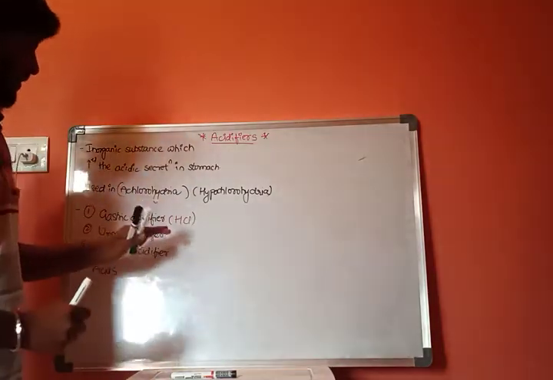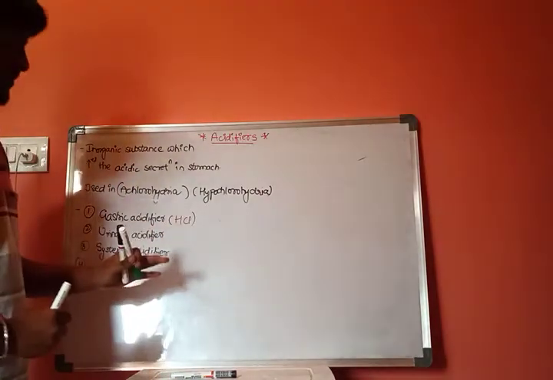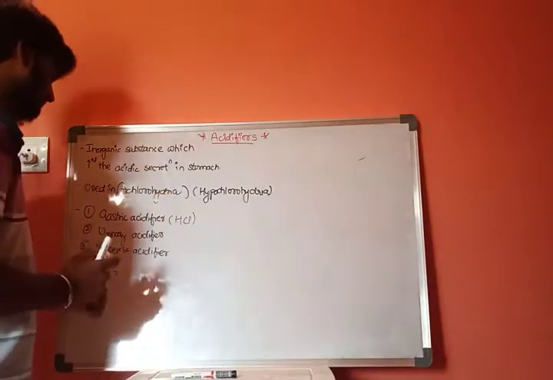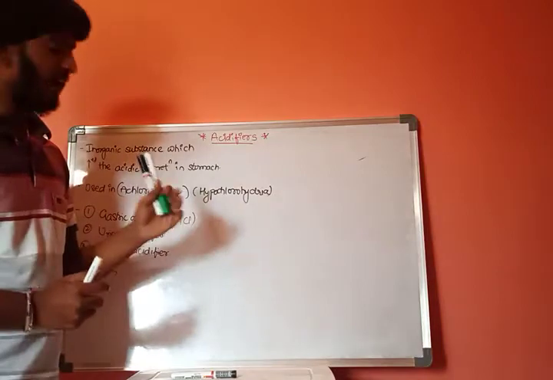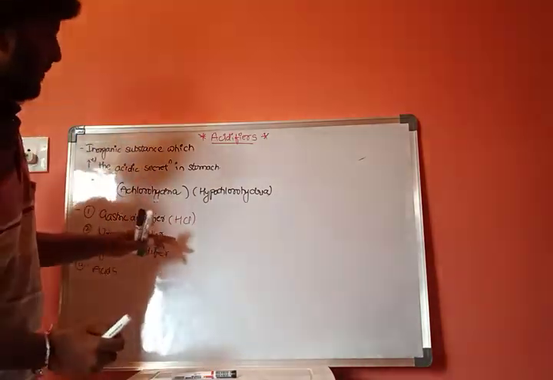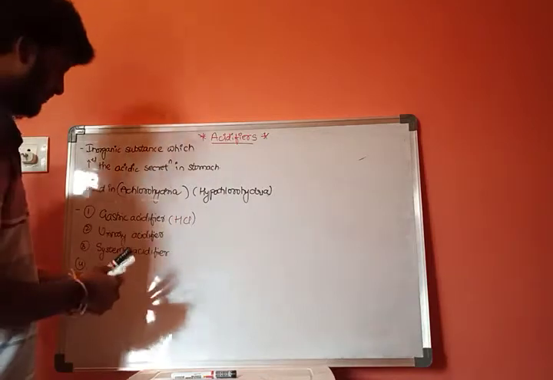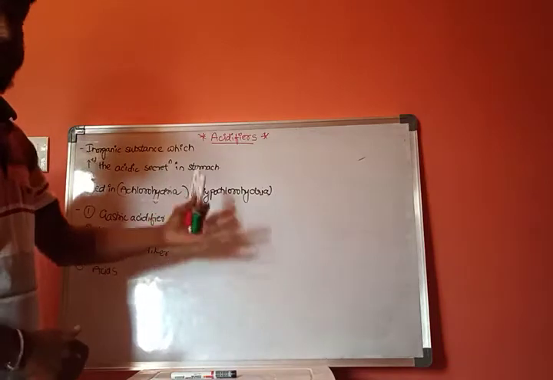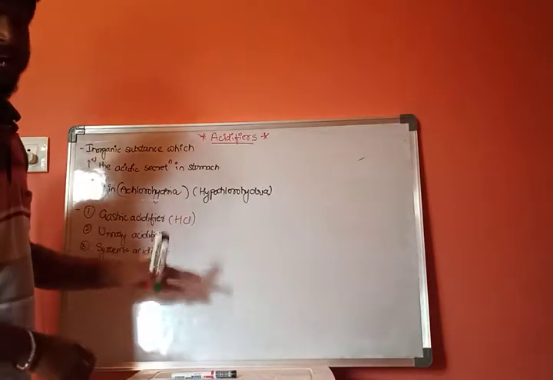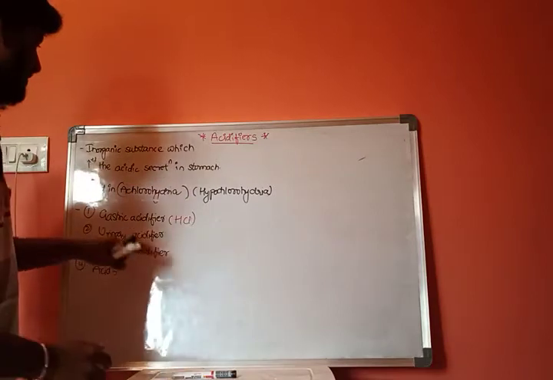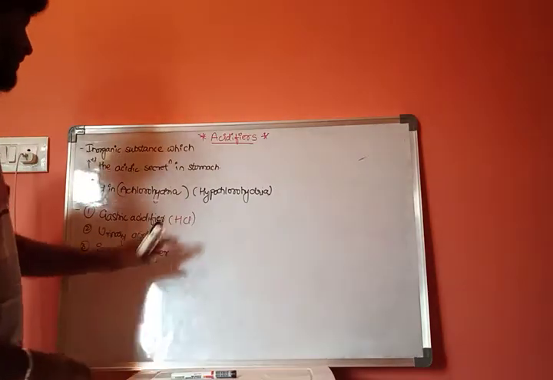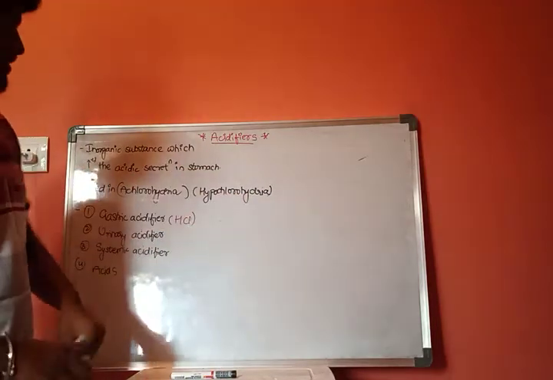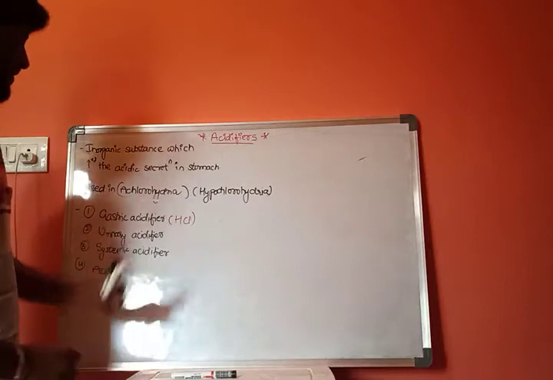What is the use of this urinary acidifier? During the filtration of our blood or urine formation, the urinary acidifier helps in maintaining the pH, which will be between 7.2 to 7.4. In some cases, the pH rises above 7.4. As a result, the basic concentration increases in the urinary product. When acidifiers are used, they decrease the basic concentration and increase the acidic strength in urine. This is about urinary acidifiers.